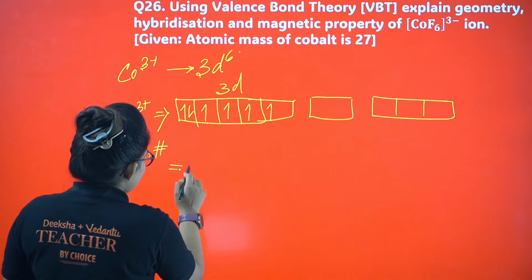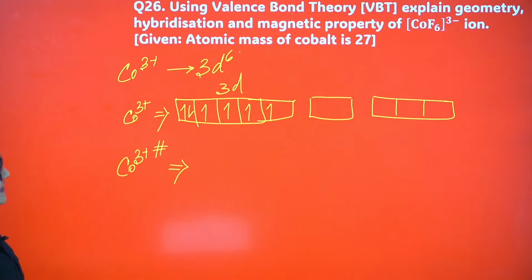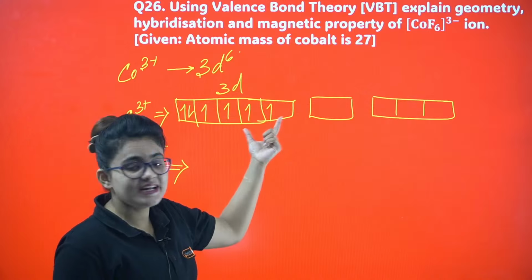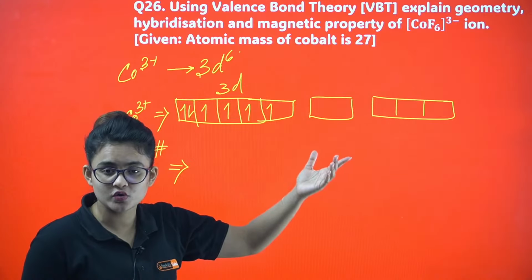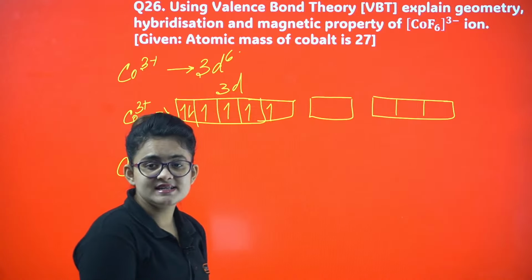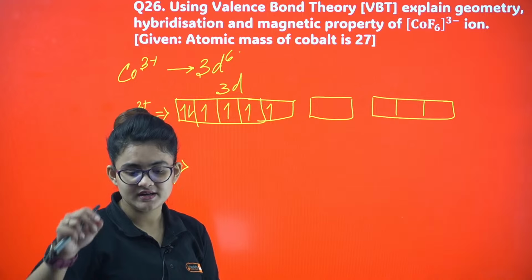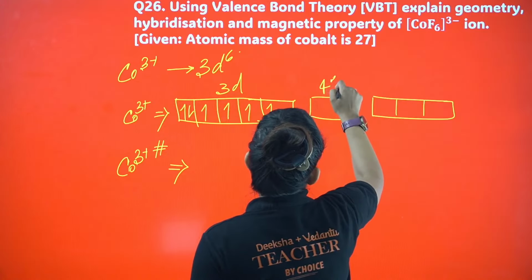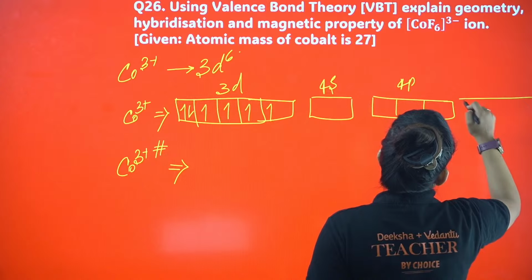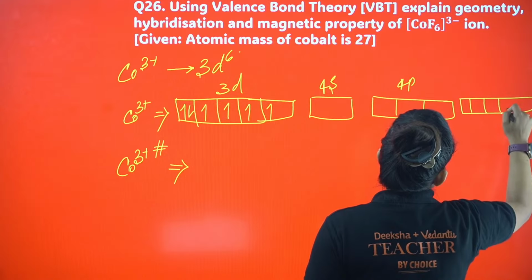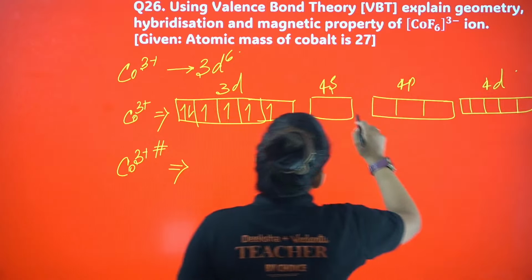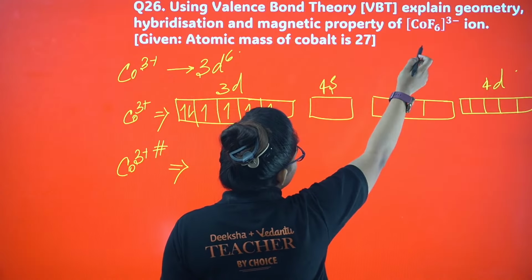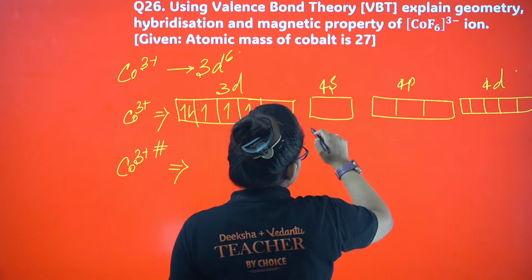Okay, so in the activated state, what will happen? As you can see, the ligand is fluorine here. It will not force pair this electron to get paired up against Hund's rule, right? So as a result of this, if hybridization needs to be done, then it will be done outside. So by default, I am having 4s, 4p and 4d. 1, 2, 3, 4, 5. This is your 4d. So 1s, 3p and 2d is enough to accommodate 6 fluorine.